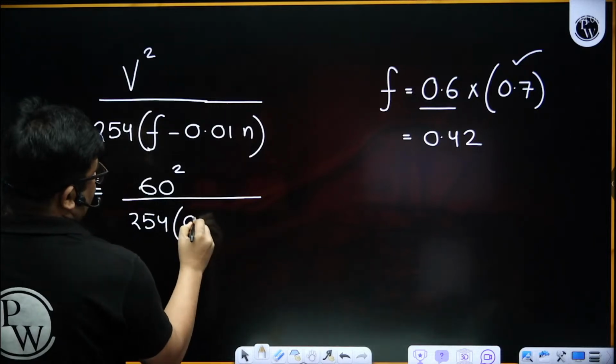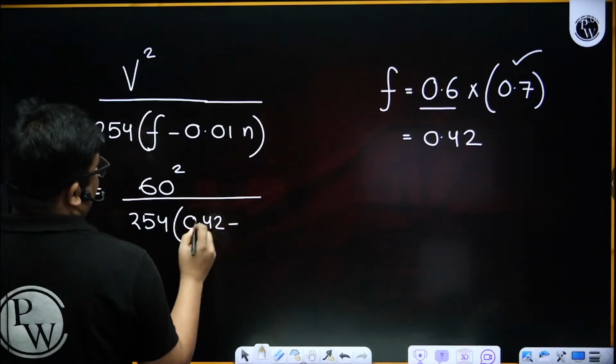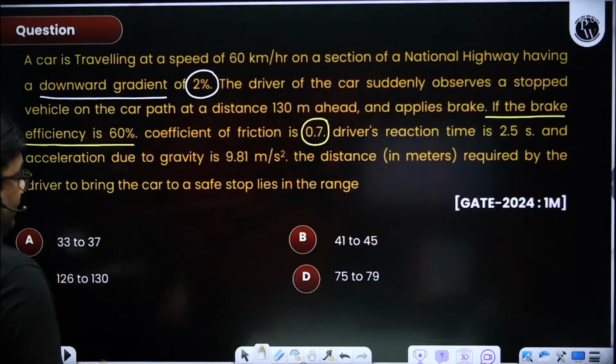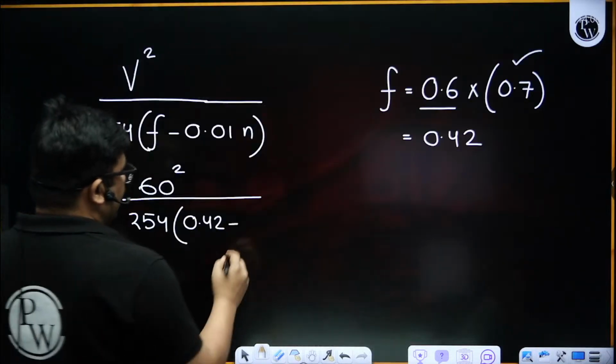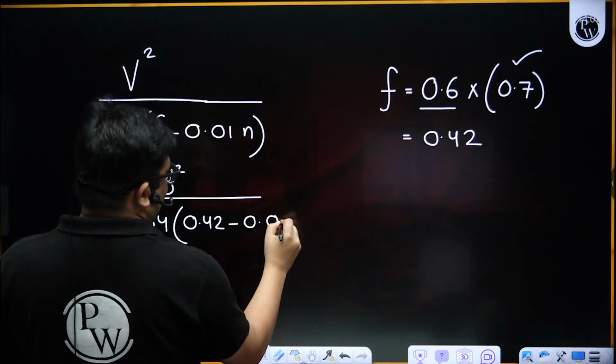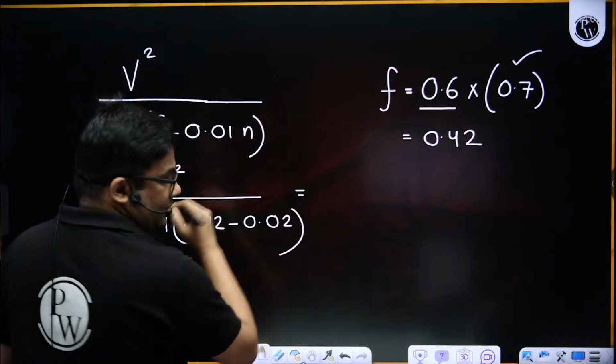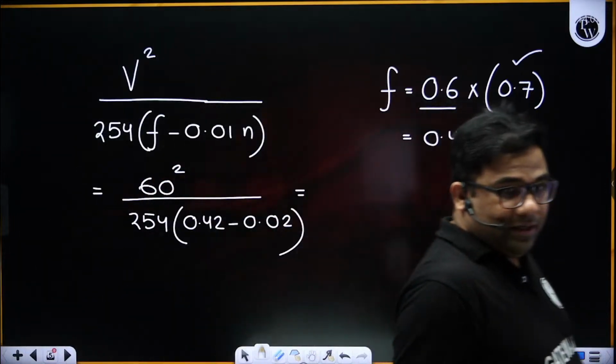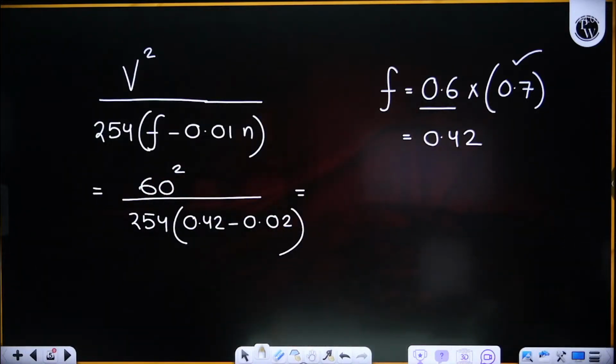Then F is this. So here actually it is not only braking distance, but let's find out this value, with the gradient 0.02. How much are you getting? Let me also calculate.